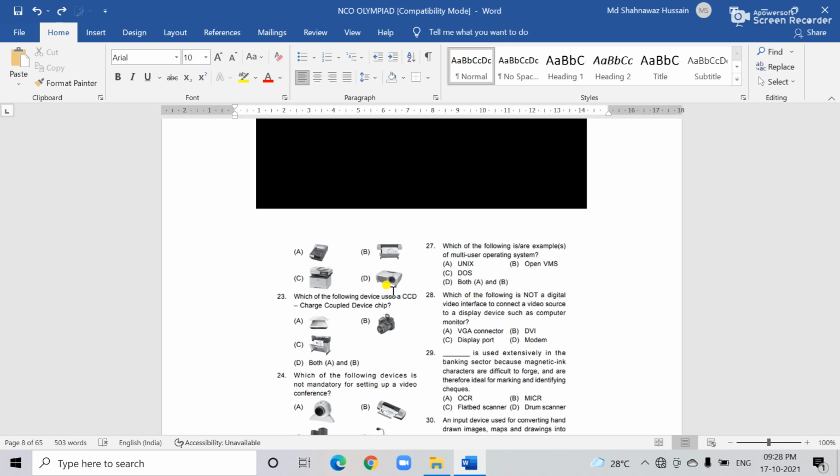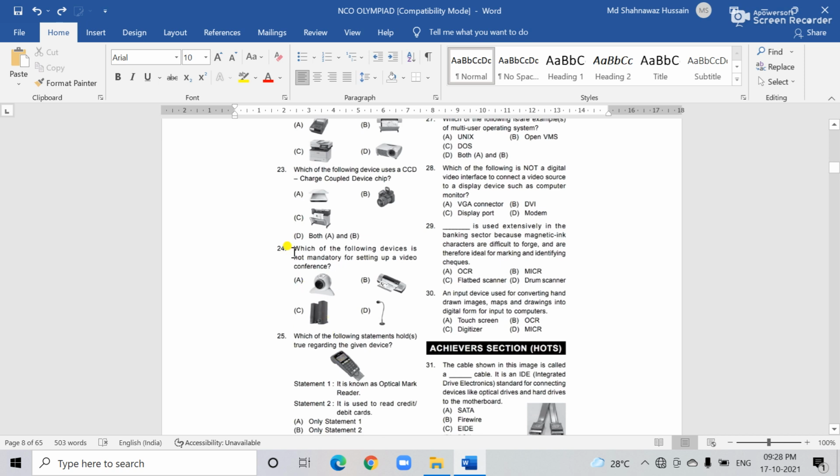And see the 23rd question. Which of the following devices uses a CCD? What is the CCD? The charge coupled device chip. The correct answer to question 23 is number D, both scanner and camera. I mean number D, both A and B.